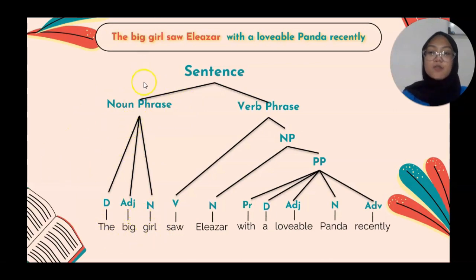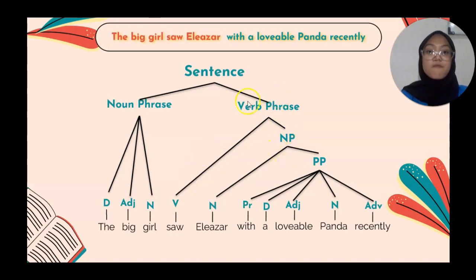So the rule of a noun phrase actually consists of determiner, adjective, and noun. So every phrase that consists of determiner, adjective, and noun becomes a noun phrase because of the rule of noun phrases. And on the other hand, the verb phrase consists of two elements, verb and noun phrase. "Saw" is a verb and "Eleazar with a lovable panda recently" is a noun phrase.